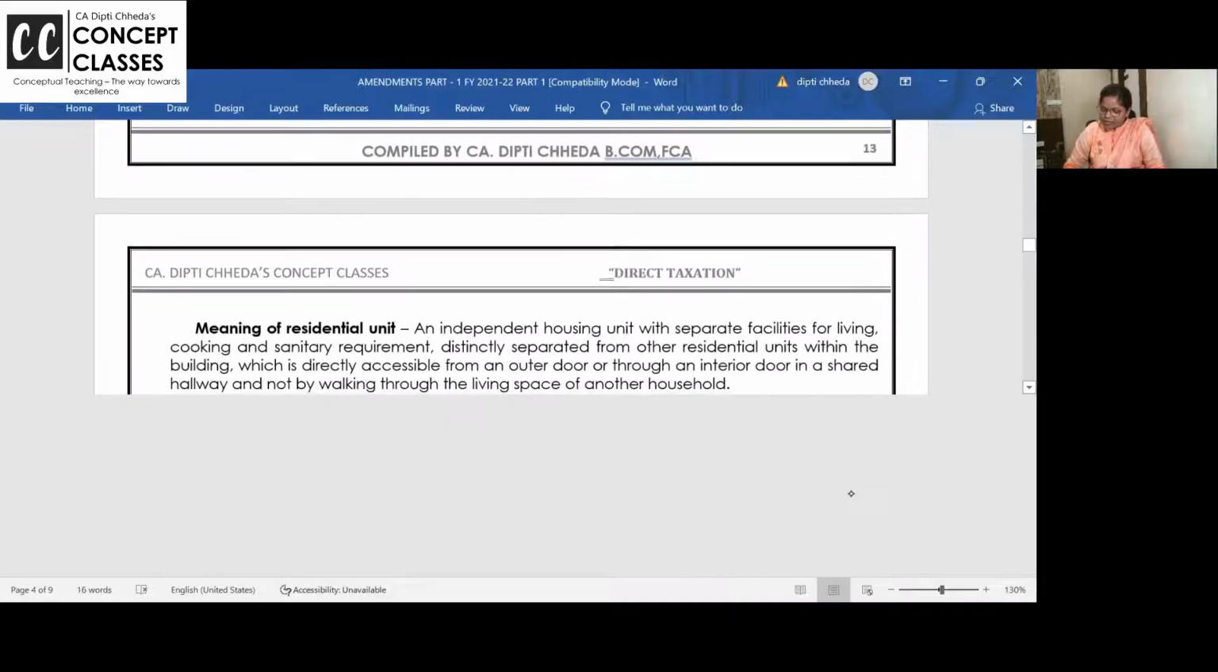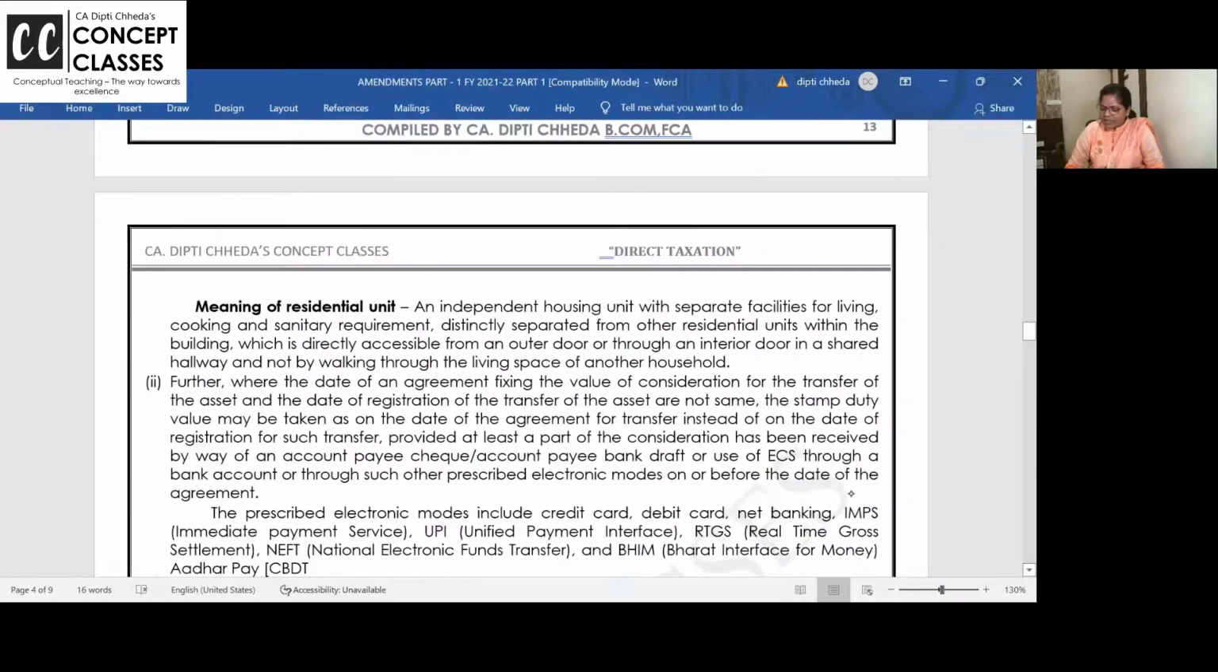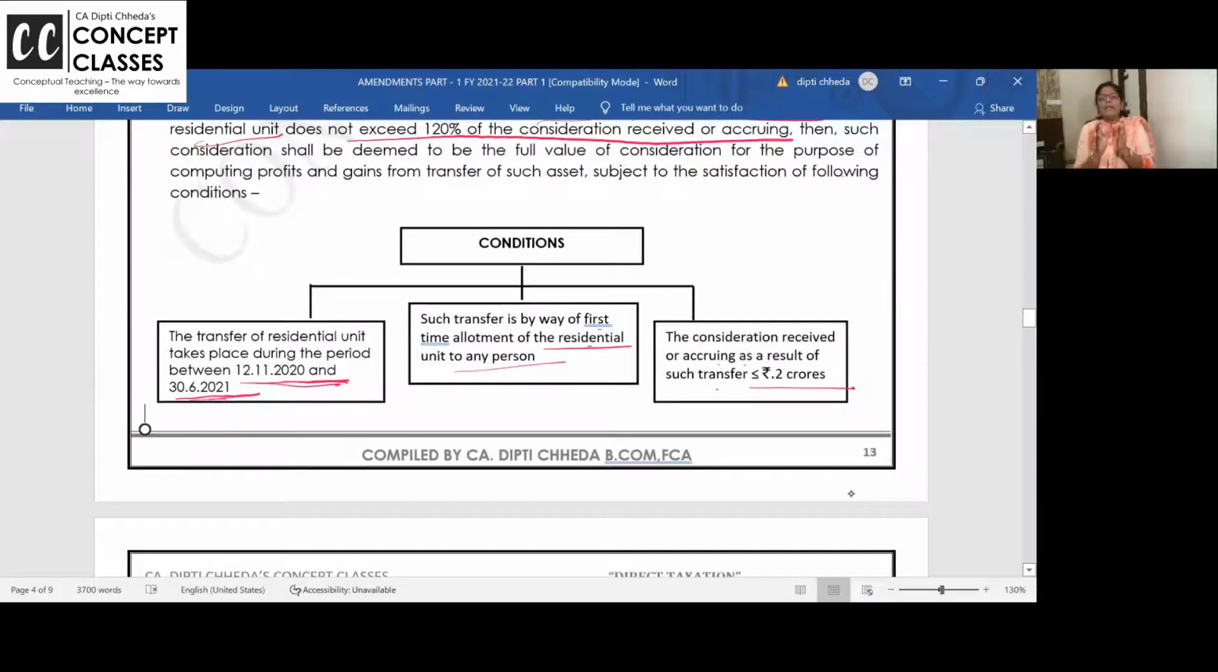And residential unit ka meaning diya hai, just an independent housing unit with separate facility for all, and within the building which is directly accessible for outdoor or interior door and all. In short, flats and apartments. Yes. So here we complete with one amendment changes.